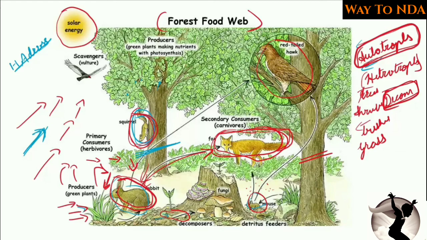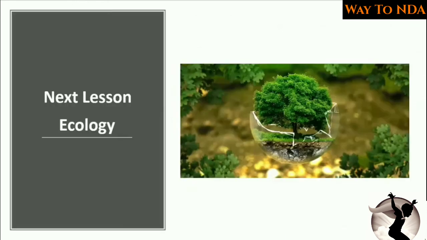So this is the reason that to save the ecosystem, it is very important to save each and every animal, and this is the reason we are focusing on the conservation of tigers, because the tiger is also an important aspect of an ecosystem. Now this is all about the environment. In our next lesson we are going to study about ecology.